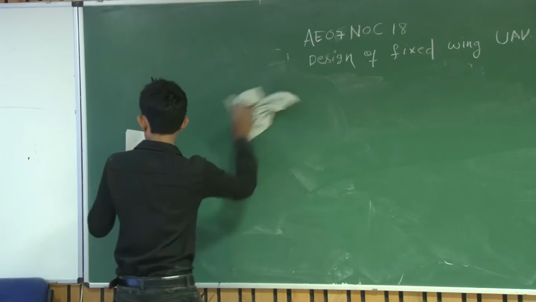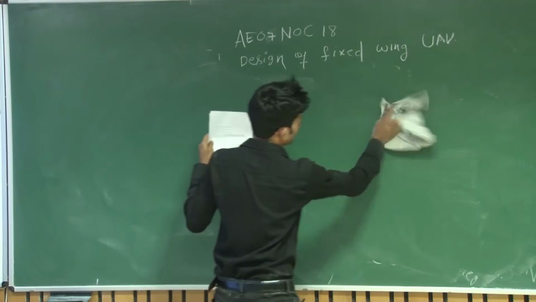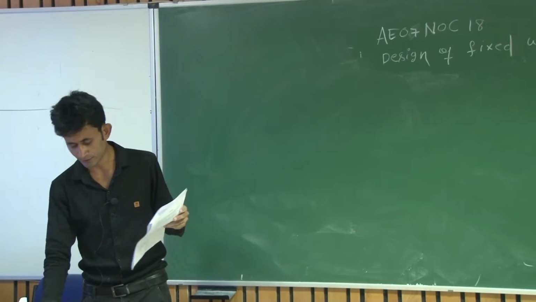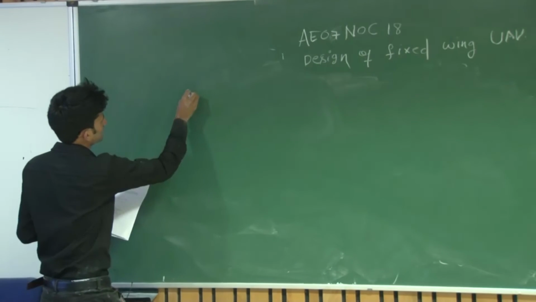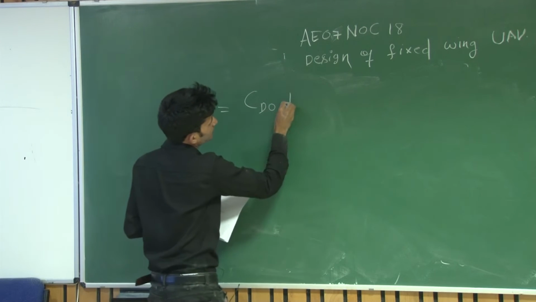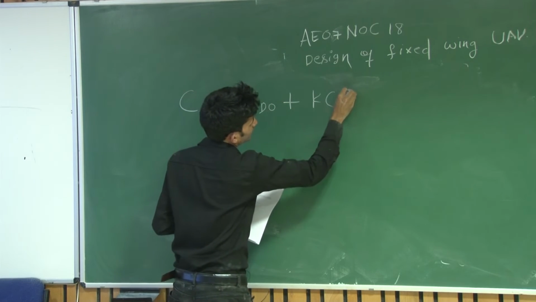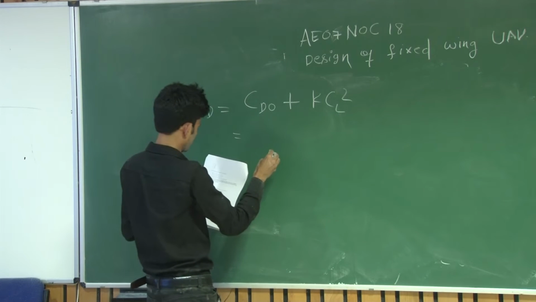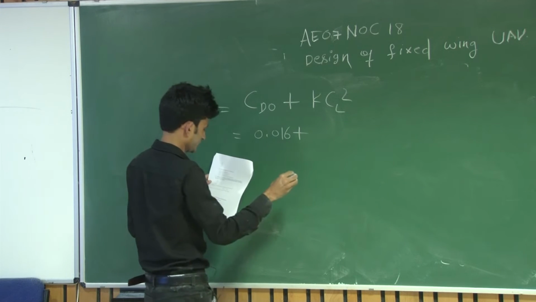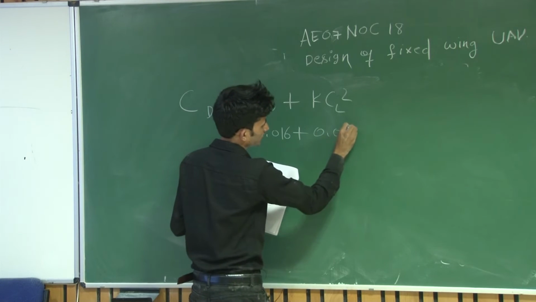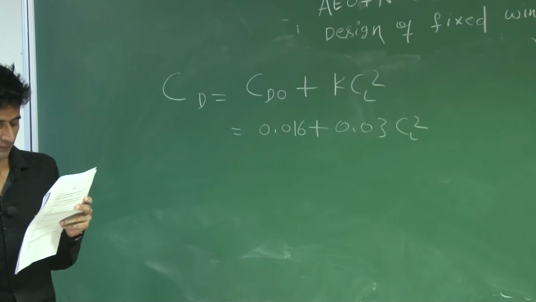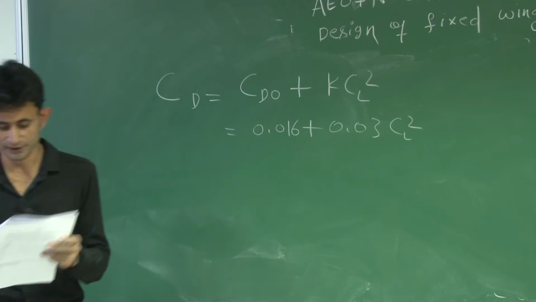So in the 9th question, the drag polar is given and you have to find the drag coefficient at maximum L by D ratio. The drag is CD equal to CD naught plus K CL square. The value of CD naught is 0.016, the value of K is 0.03.